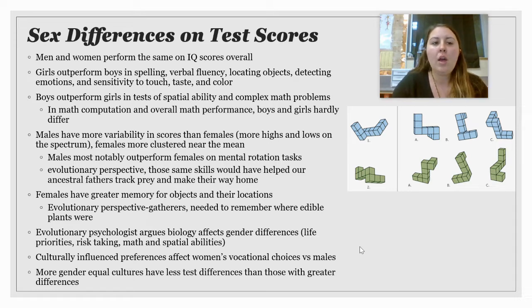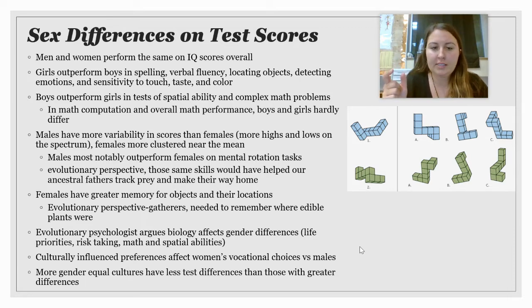For example, girls tend to outperform boys in spelling, verbal fluency, locating objects, detecting emotions, and sensitivity to touch, taste, and color. Boys tend to outperform girls in terms of spatial ability and on complex math problems. However, in general math skills and math performance, there aren't many differences between boys and girls.